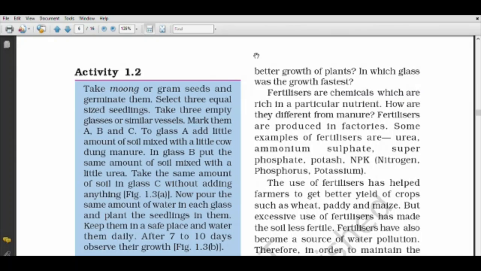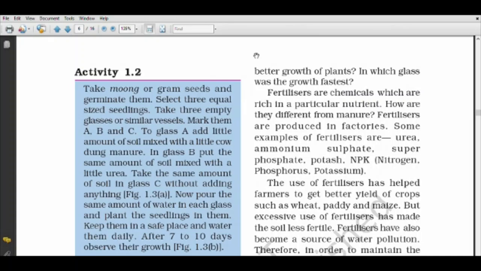Fertilizers are produced in factories. These are man-made, means these are produced in factories. Some of the examples are urea, ammonium sulfate, superphosphate, potash, nitrogen, phosphorus, and potassium. These all are fertilizers which are made in factories.